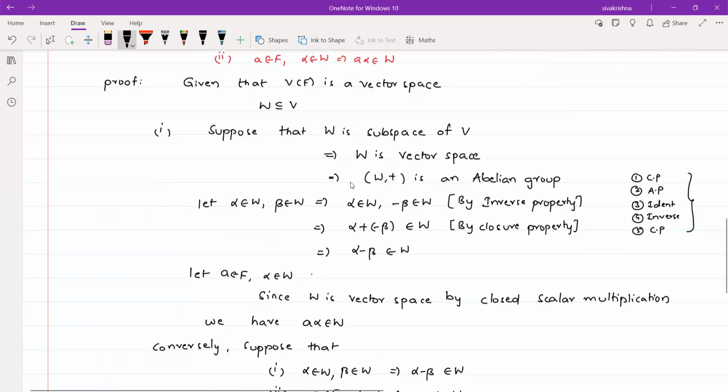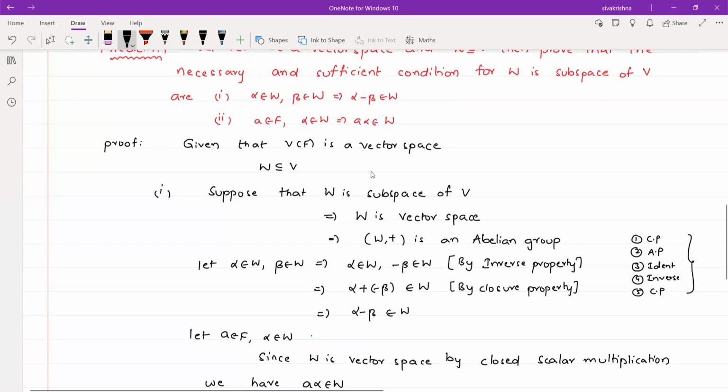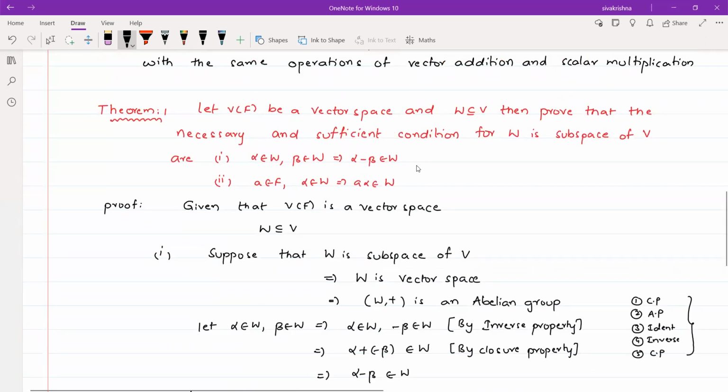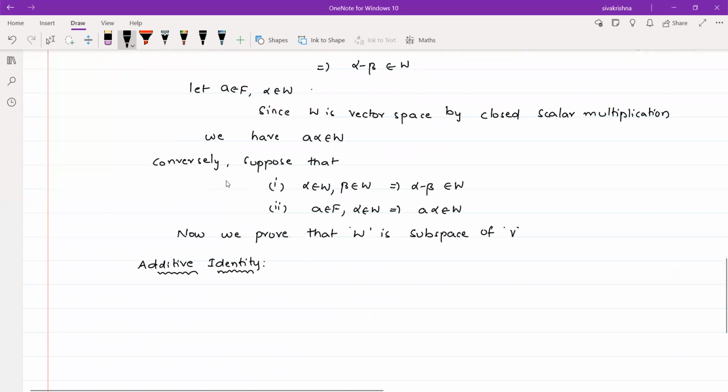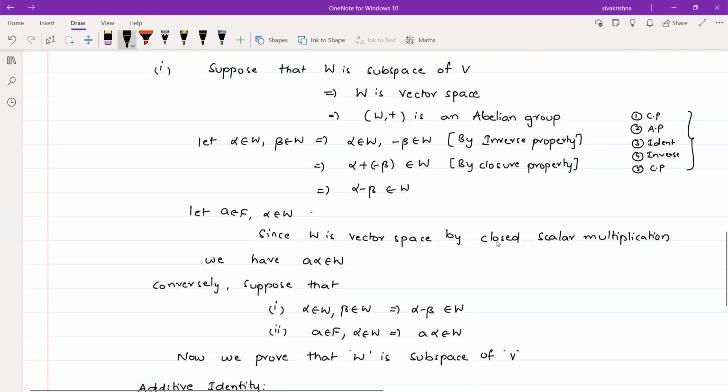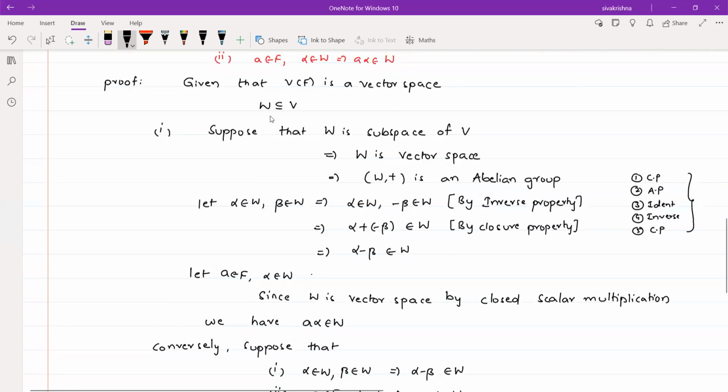So now we have to suppose the second part, that is the converse part. It means we have to suppose these two conditions now, and now we have to prove that W is a subspace of V. So that is what I have written here. Conversely, suppose those two conditions, and we have to prove that W is a subspace of V. According to the definition of subspace, if you want to say a set is a subspace of a vector space, first of all, that set should be a subset of the vector space. Yes, it was already given in the theorem hypothesis that W is a subset of V.